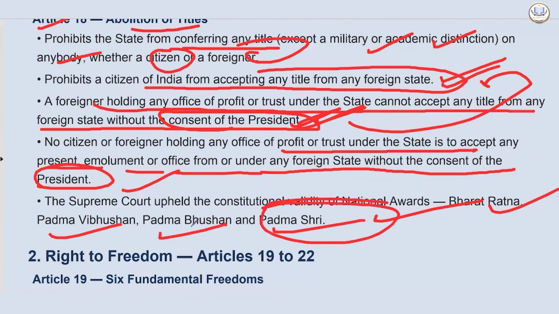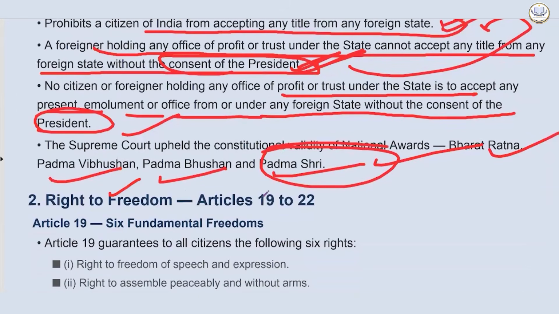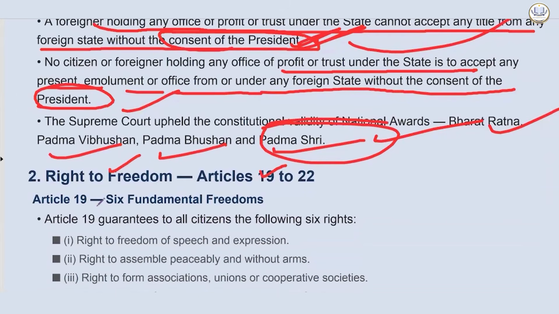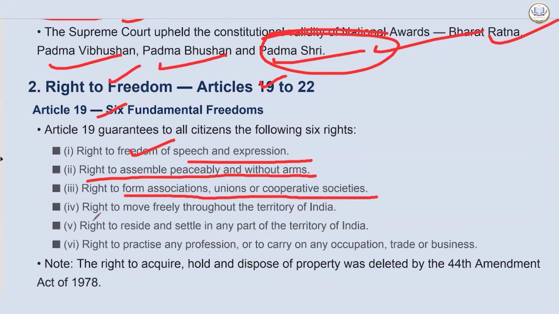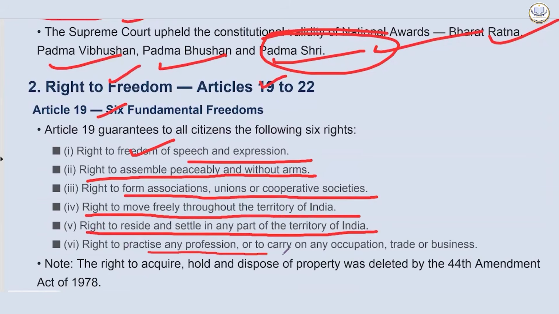Okay. Then we have right to freedom, that is Article 19 to 22. And currently we have 6 fundamental freedoms. One is right to freedom of speech and expression, then right to assemble peaceably and without arms, right to form associations, unions or cooperatives, societies, right to move freely throughout the territory of India, right to reside and settle in any part of the territory of India, right to practice any profession or to carry on any occupation, trade or business.